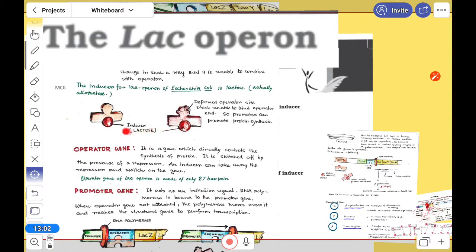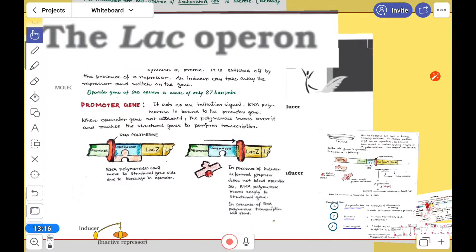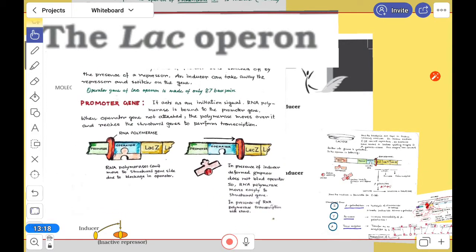When this last lactose is converted into glucose, there will be no lactose in the medium, so the repressor can get its own shape again, it fits in the operator site, RNA polymerase will be stuck there, and protein synthesis will stop.